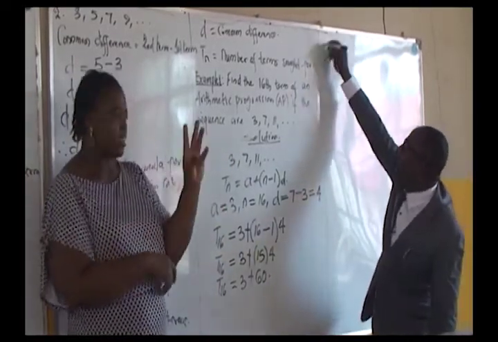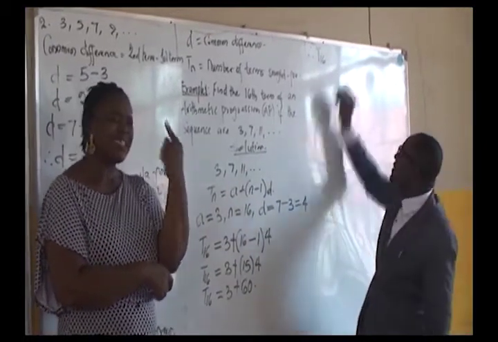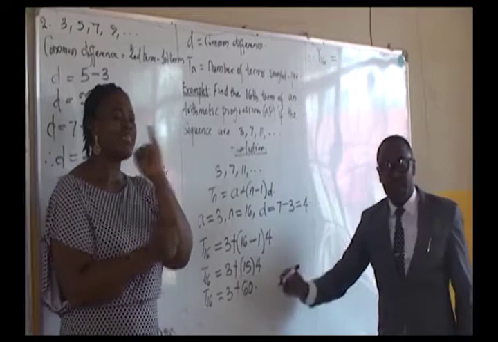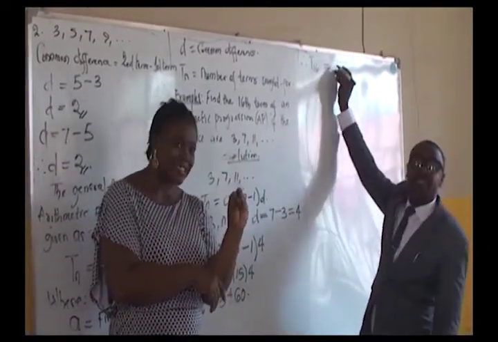So we could say, therefore, the 60th term is equal to 3 plus 60, that will give us 63.